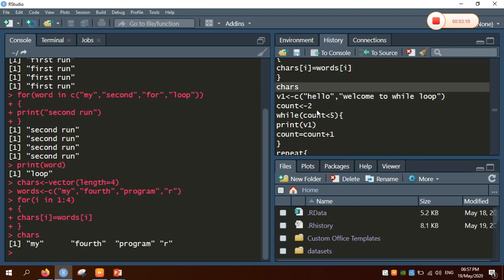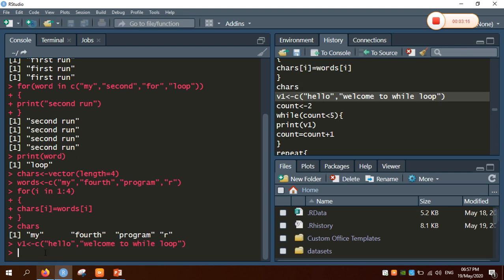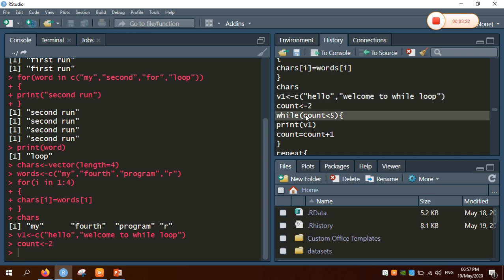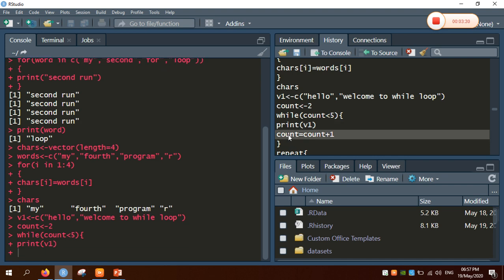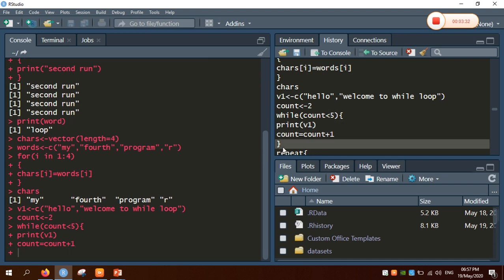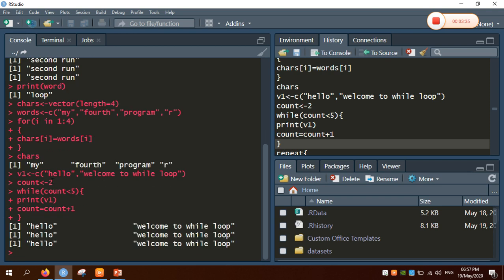Now coming to the while loop. Here I have taken a vector. Now I have taken a value called count, which was initialized with 2. So while count is less than or equal to 5, or even you can take 10 also, I will be printing the value of v1, incrementing the value of count, and finally closing the while loop. Since count is initialized with 2 and count is less than or equal to 5, we will be printing the message, hello, welcome to while loop, these messages are going to be printed. So this is the basic structure of a while loop in R.